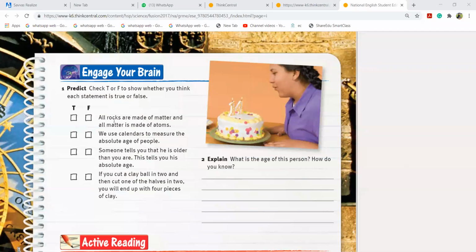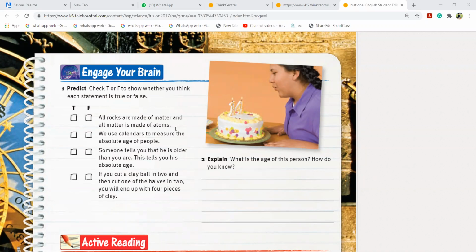All rocks are made of matter, and all matter is made of atoms. Is it true or false? True. All rocks are made of matter, and of course, matter is made of atoms.